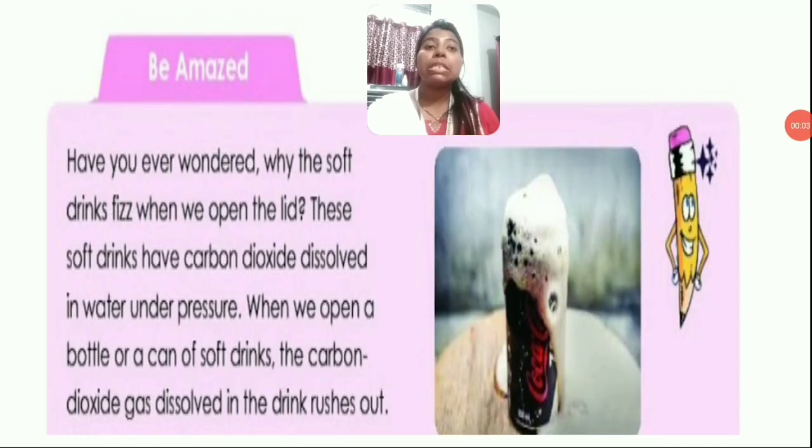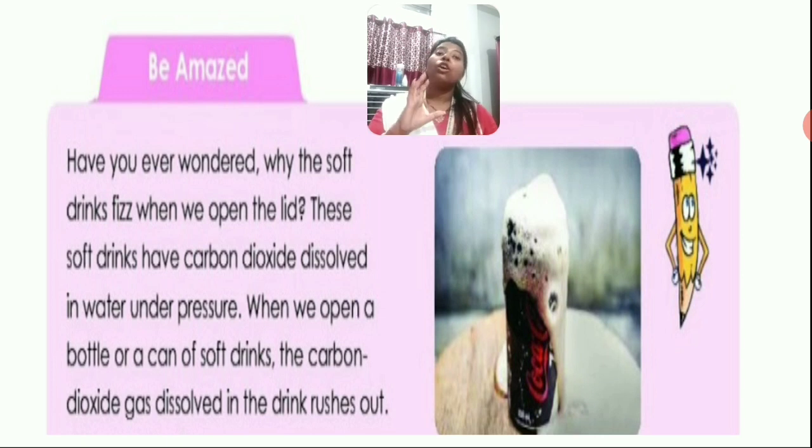Children, now see the bonus part. Have you ever wondered why soft drinks fizz when we open the lid? These soft drinks have carbon dioxide dissolved in water under pressure. When we open a bottle or a can of soft drink, the carbon dioxide gas dissolved in the drink rushes out.